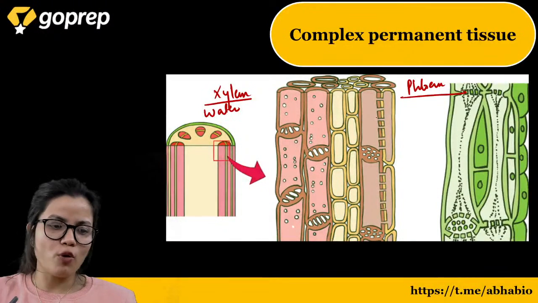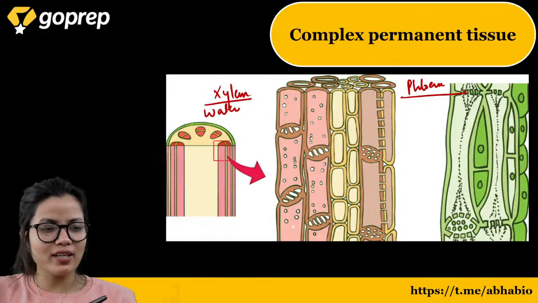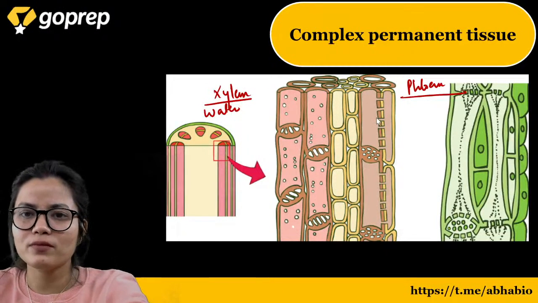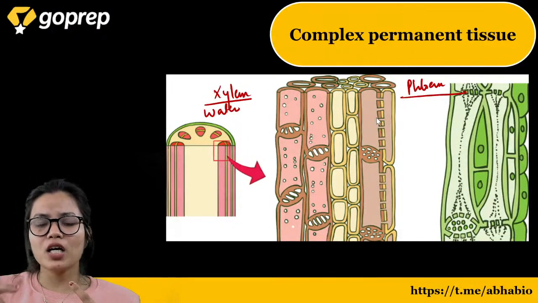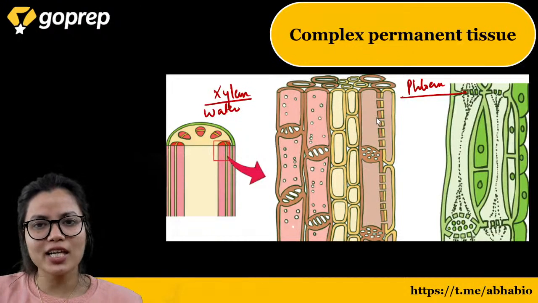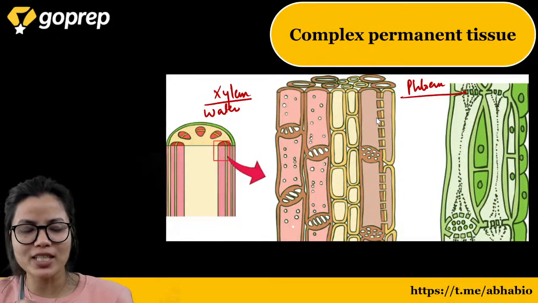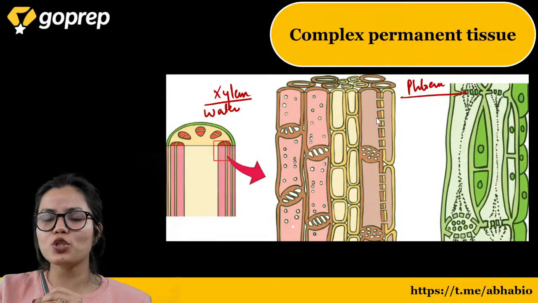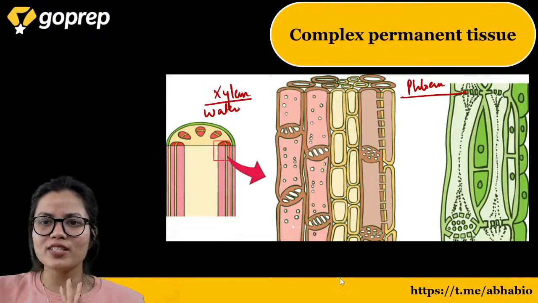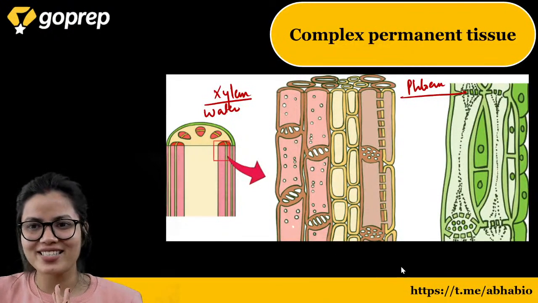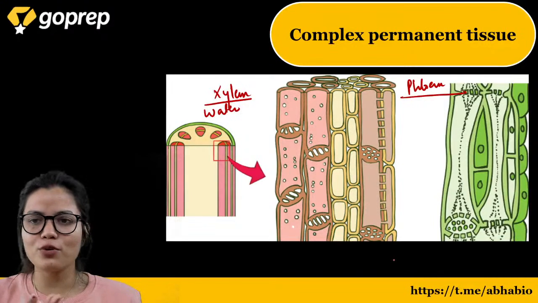There are 4 parts of the xylem: xylem parenchyma, xylem sclerenchyma, tracheids and vessels. In phloem there are sieve tube, companion cells, phloem parenchyma and phloem sclerenchyma. Sieve tubes do not contain a nucleus, so they always remain associated with the companion cells. I hope that it is clear to all of you.